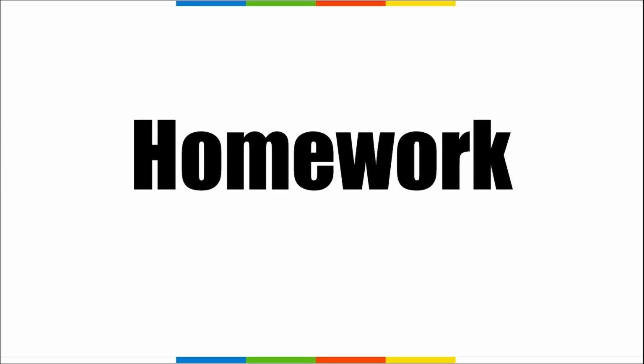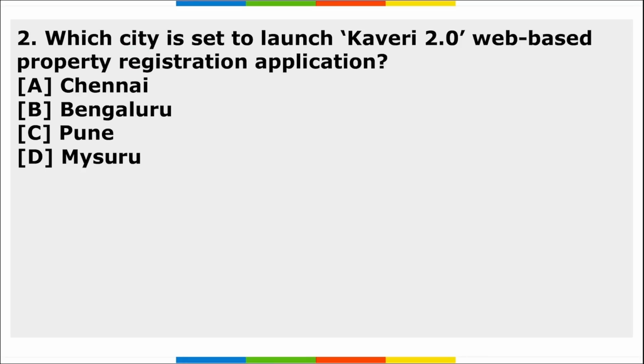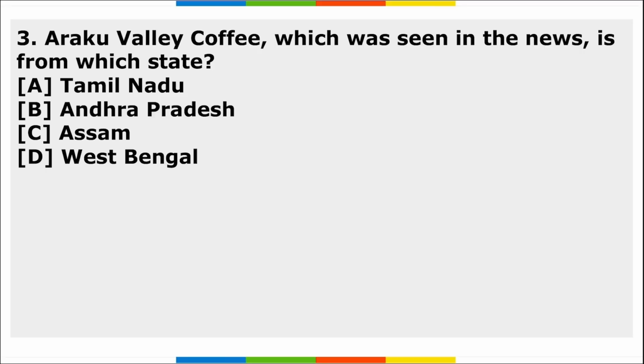Let's move to the homework section. First, which country test fired the long-range ballistic missile Khyber? Which country is set to launch Kaveri 2.0 web-based property registration application? Third, Aruku Valley coffee, which was seen in news, is from which state? So these are your 3 homework questions, friends. I hope you have understood the assignment.